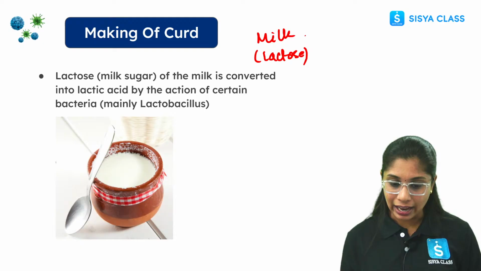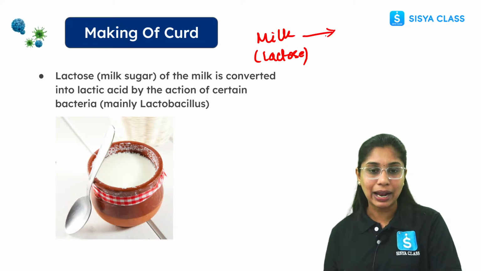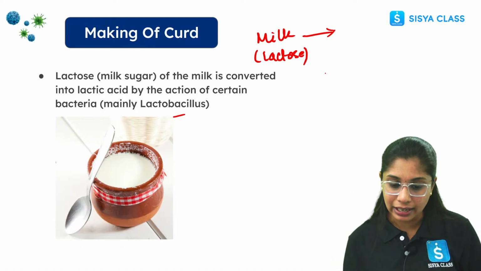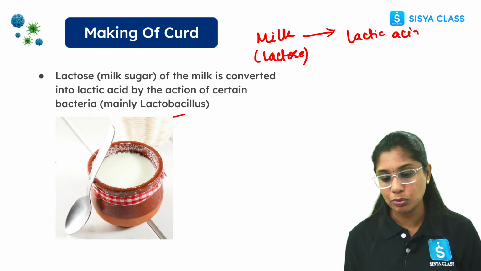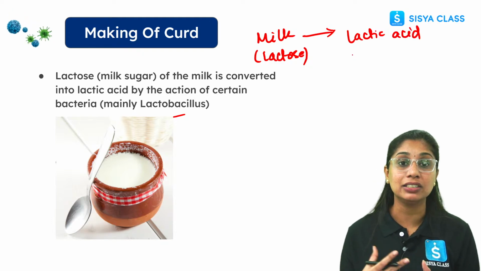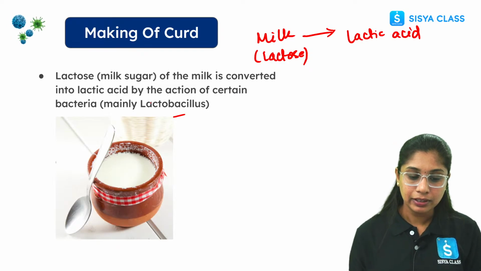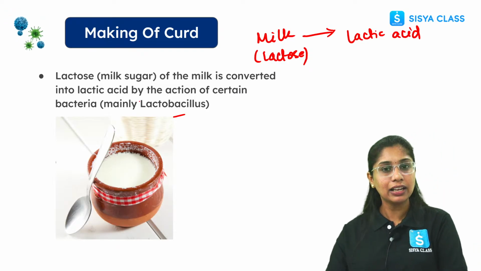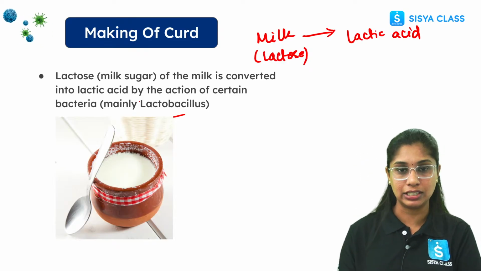Now when we add curd to it, there is a bacteria, majorly lactobacillus. What does lactobacillus do? It converts this lactose into lactic acid. So it is partially digesting the milk. So here the bacteria, lactobacillus, is very useful for making curd. This is how it is acting as a friend for us.